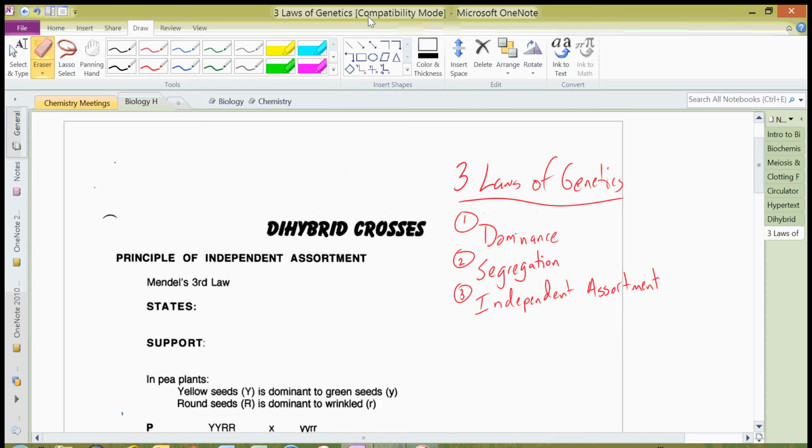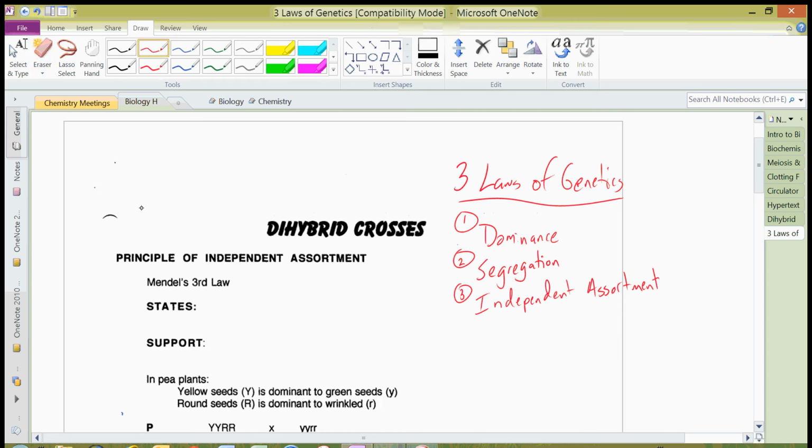And the third law that he came up with when he was studying 2 traits in one cross was the law of independent assortment. In layman's terms, it just means that you inherit one chromosome from mother and one chromosome from father, and because of that, if you get chromosome number 1 from your father, it doesn't mean that chromosome number 2 has to come from your father. It very well might come from your mother. So you get one chromosome from each parent, and one pair of chromosomes does not influence the other pair of chromosomes. And the way he figured this out was when he took 2 traits and crossed them together.